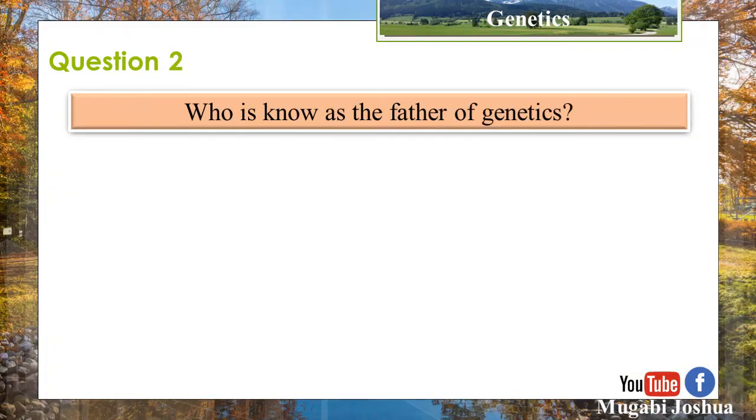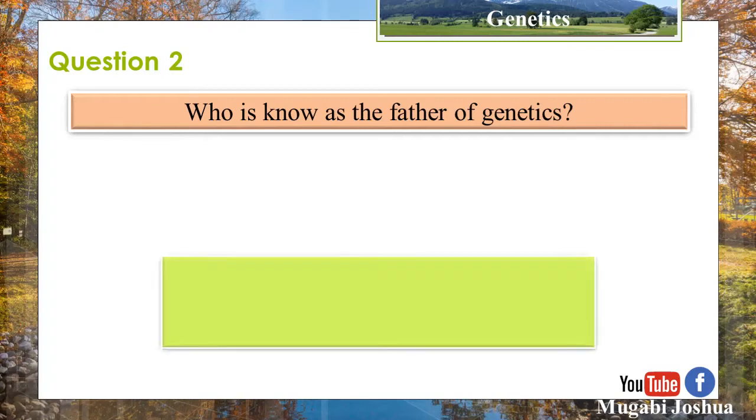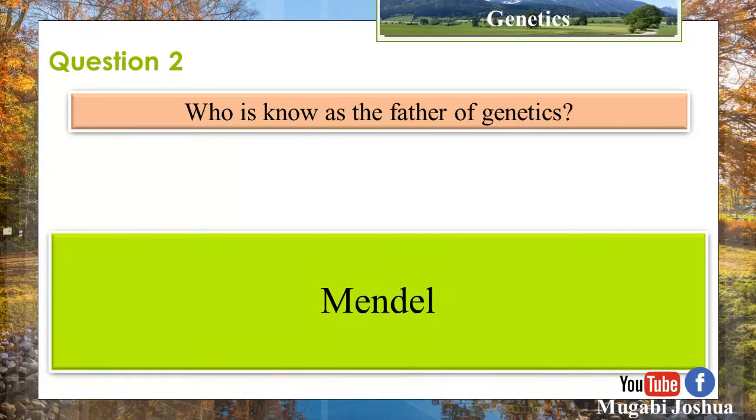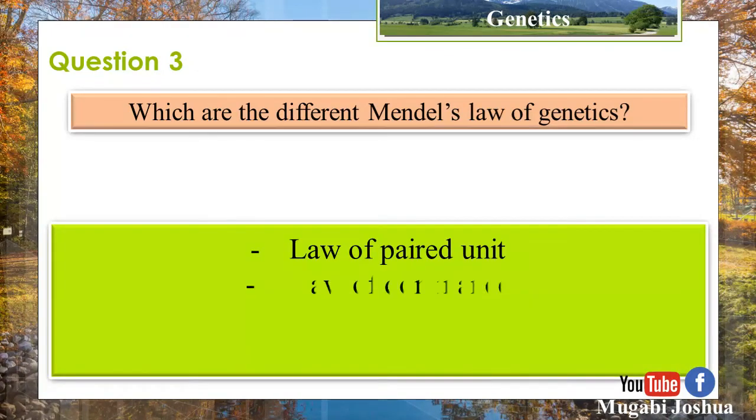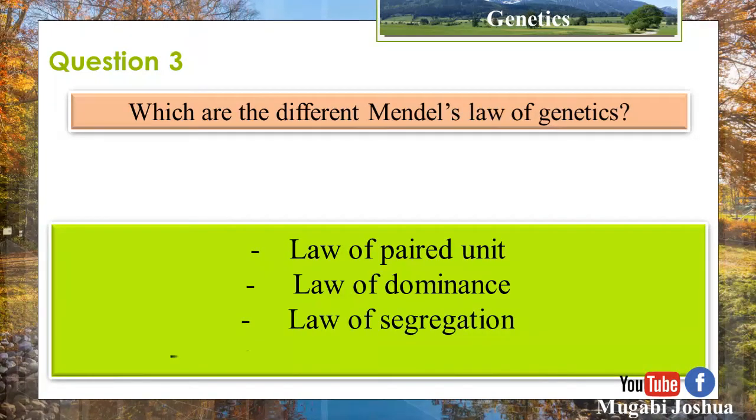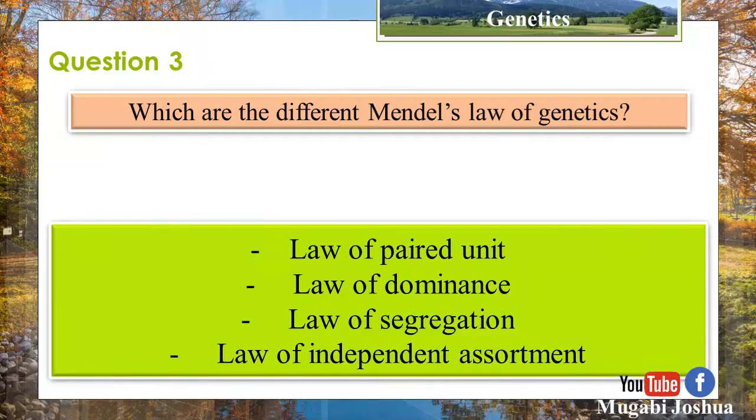Who is the father of genetics? Mendel. Question 3. Which are the different Mendel's laws of genetics? Law of paired units, law of dominance, law of segregation, law of independent assortment.